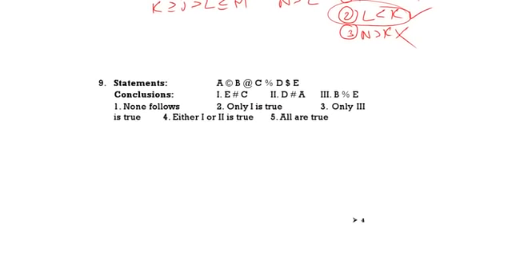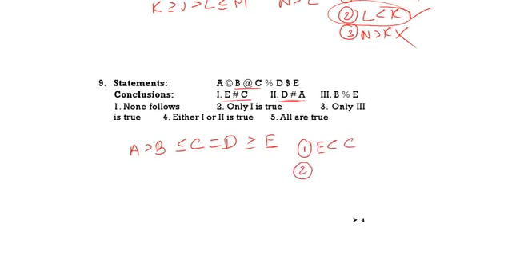A C round B, that means A greater than B. B at for C. What do you mean by at for? Less than or equal to C. So B less than or equal to C. C percentage D, C is equal to D. D dollar E, D greater than or equal to E. Now see here. First one, E C round C, that means E less than C. Second one, D hash A, D less than A. Third one, B percentage E, B is equal to E.